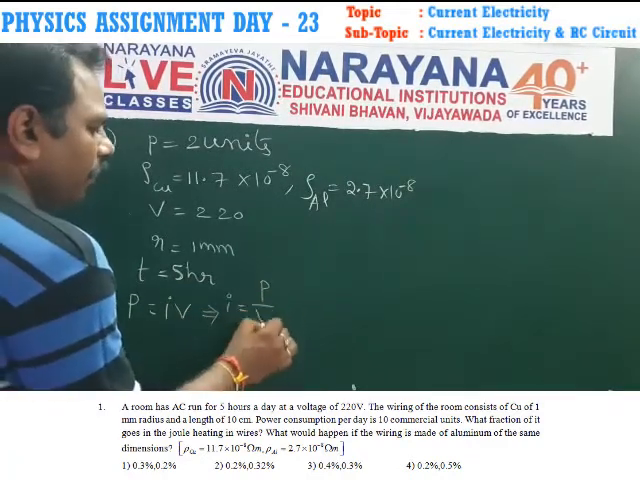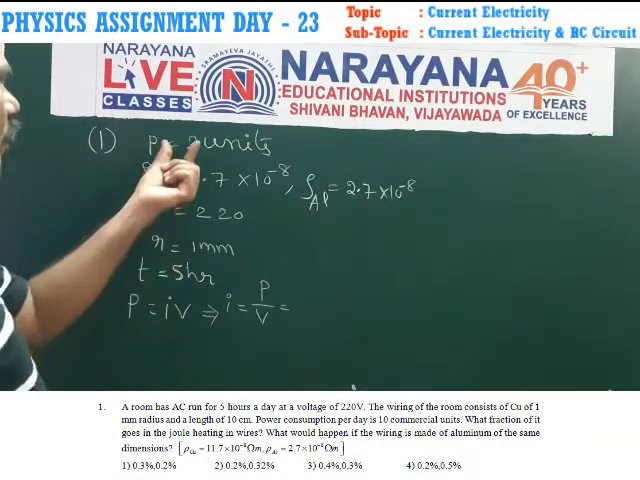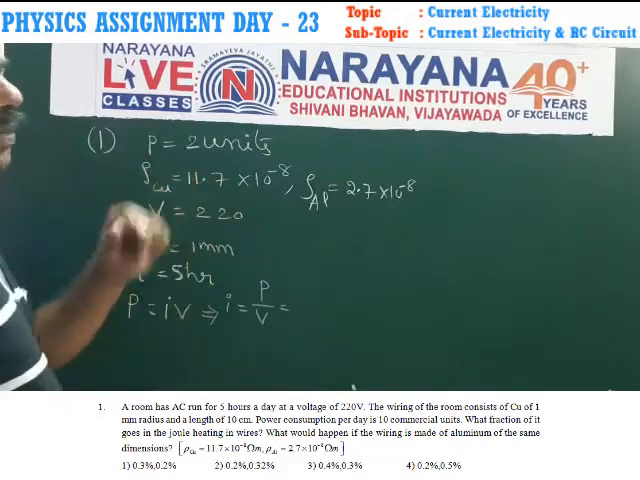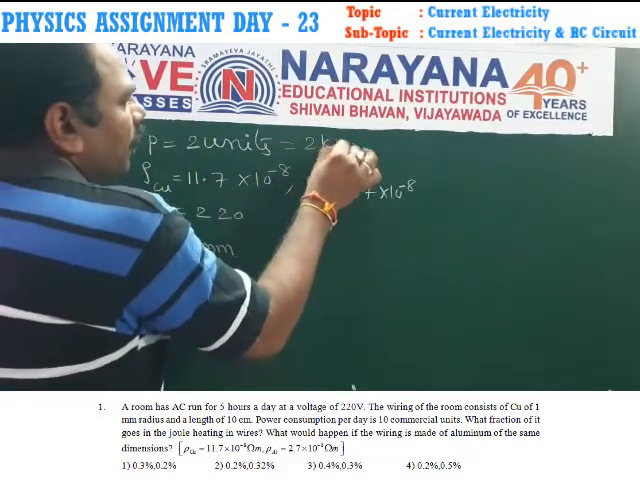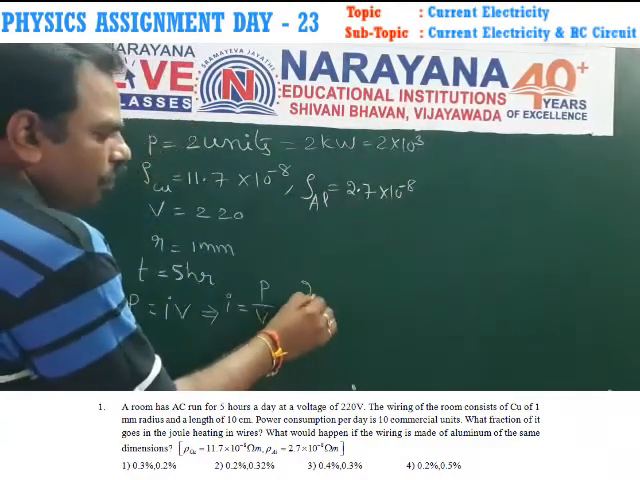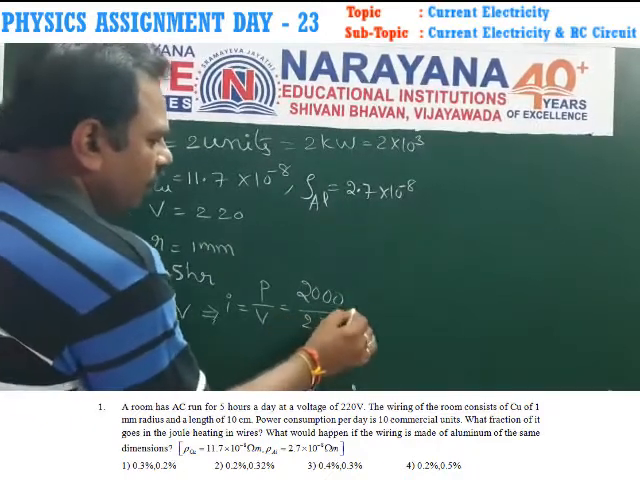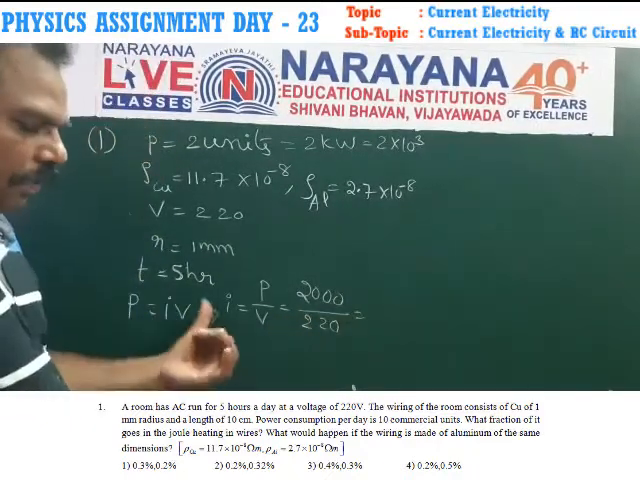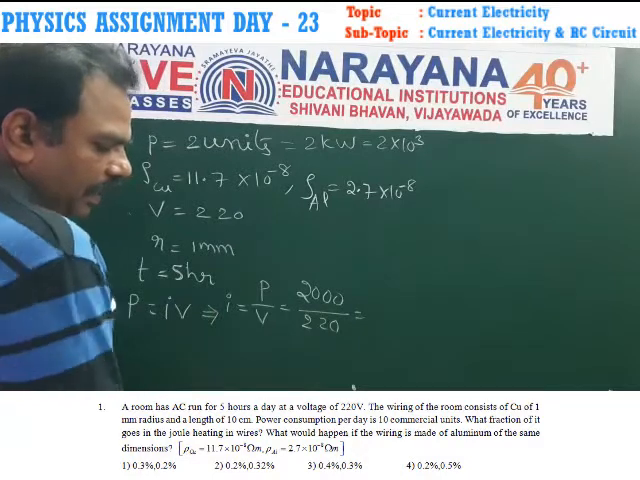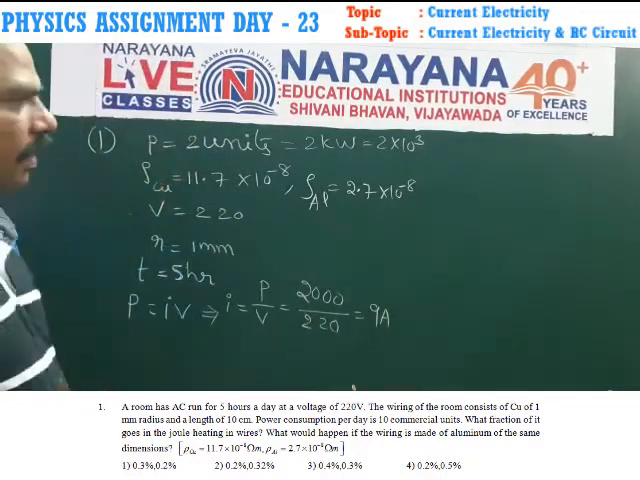I is equal to P by V. Here power is 2 units, that means 2 kilowatts, which is equal to 2 into 10 cube. So 2000 by voltage, which is 220. On calculating it, we get the current flowing in it as 9 amperes. 9 amperes of current.